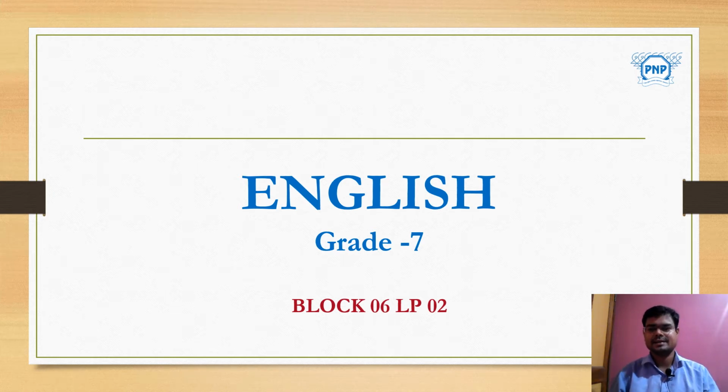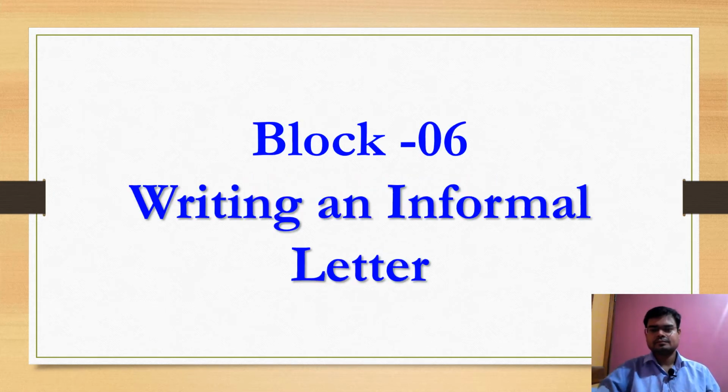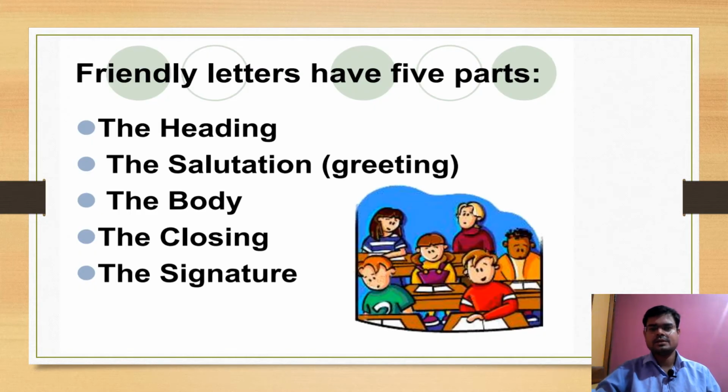So let's start. Here we are starting with the informal letter. This informal letter mainly has five parts: the heading, second the salutation or the greeting, third the body, fourth the closing, and fifth the signature. Now we'll try to understand them one by one.